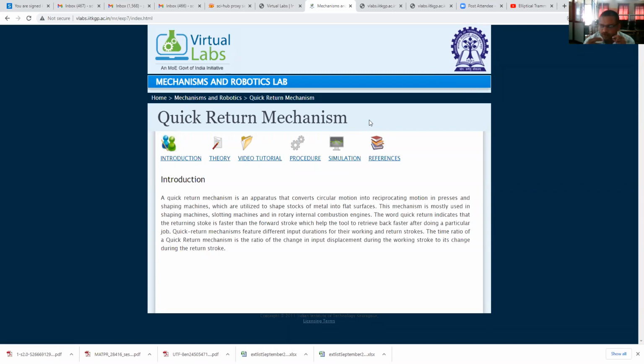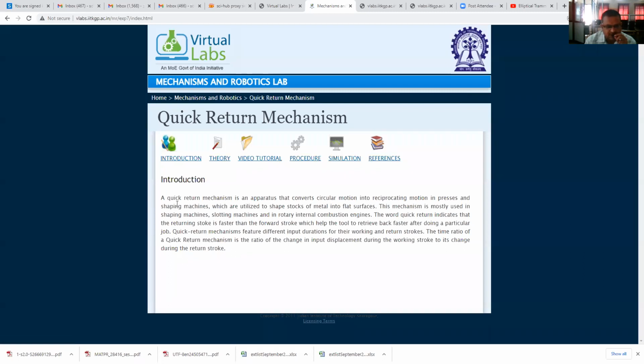Therefore, forward stroke is known as cutting stroke. Cutting stroke time should be more as compared to return stroke, or return stroke time should be less as compared to the forward stroke or cutting stroke. Therefore, at that time, to achieve quick return motion, this quick return motion mechanism is used.